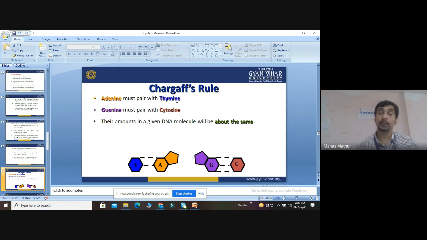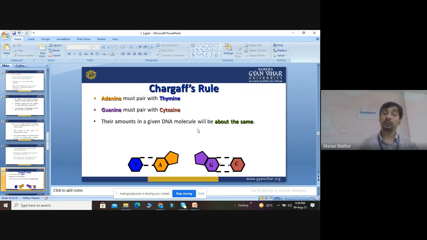I told you that A plus T bonding has 2 hydrogen bonds, G plus C bonding has 3 hydrogen bonds. So their amounts in the DNA are almost equal. It will have equal amounts of adenine, thymine, guanine, and cytosine. All the bases will be in equal quantity, but pairing is different.